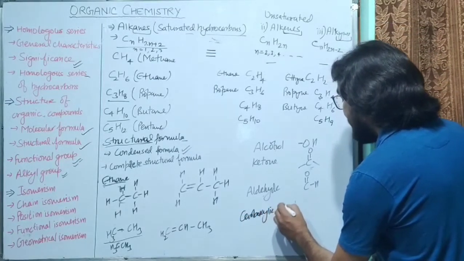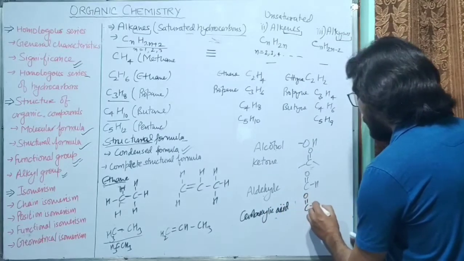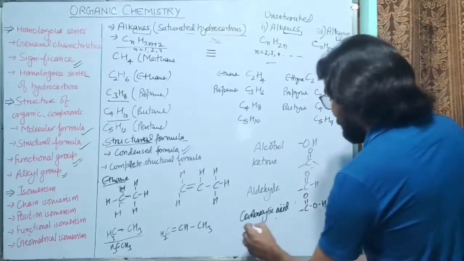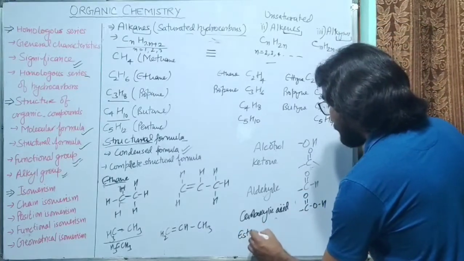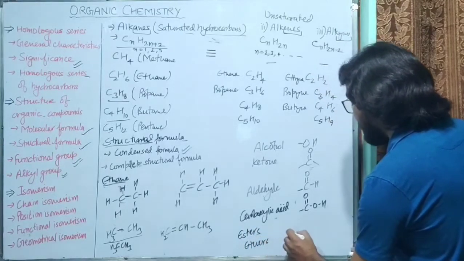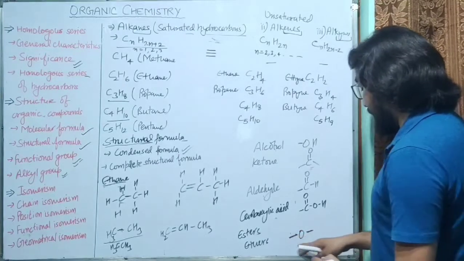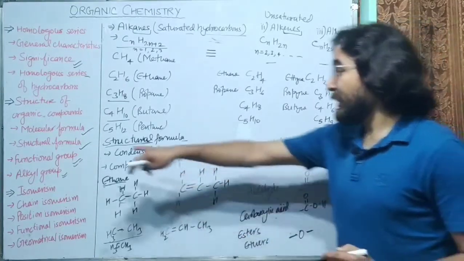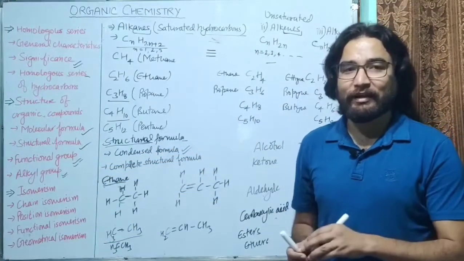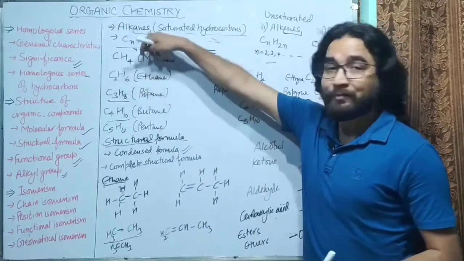Carboxylic acid. If you talk about carboxylic acid, there is C double bond O, OH. Then we have esters, and ethers. If you talk about ethers, it is oxygen only. So on both sides of the oxygen atom, there will be alkyl groups. So the question is, what is an alkyl group? Alkyl group is very easy to understand. Alkyl group comes from alkanes.